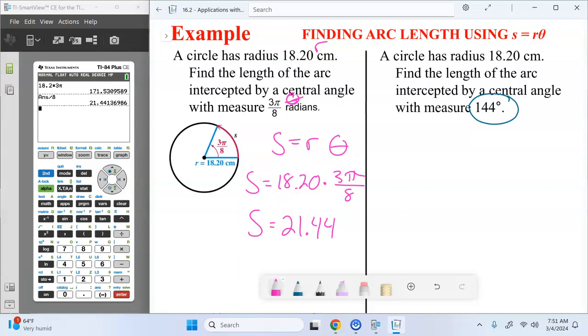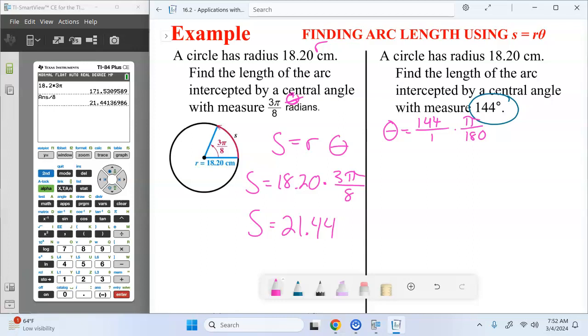So how do I change that 144 into a radian measure? Pi over 180. We're going to want to use the exact value. Do not round it until the end.